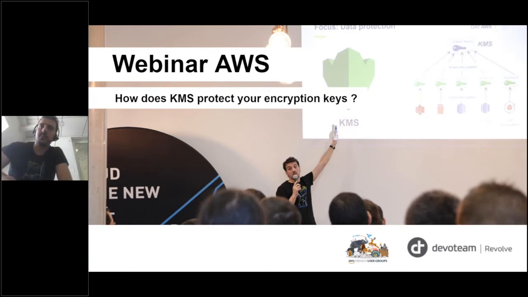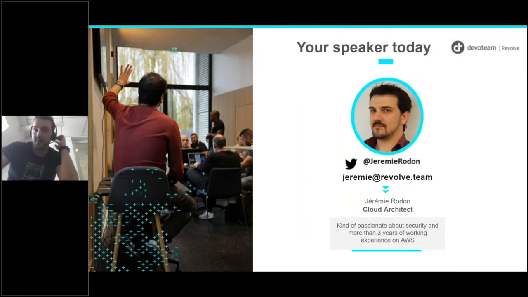So let's start. So first, let me introduce myself. I'm Jérémy. I'm working as a cloud architect for Revolve, Devoteam Revolve. I'm kind of passionate about security ever since I started to do computer science, and I have more than 3 years experience in AWS. I specialized into security because it was kind of a hobby.